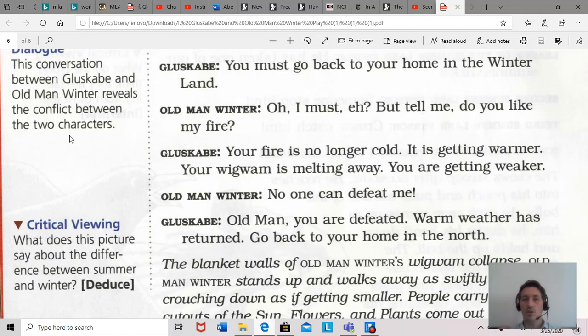So Old Man Winter controls the winter. He controls the conditions of the winter. But it's the winter that they had the original conflict with. So we've seen three types of conflict here. We've seen man versus man, which is Gluskabe and Old Man Winter. We've seen man versus nature, which is Gluskabe and his grandmother and the people against winter, and how winter is making life very difficult for them. And we've seen man versus society, where Gluskabe goes against the entire group of the Summerland people.